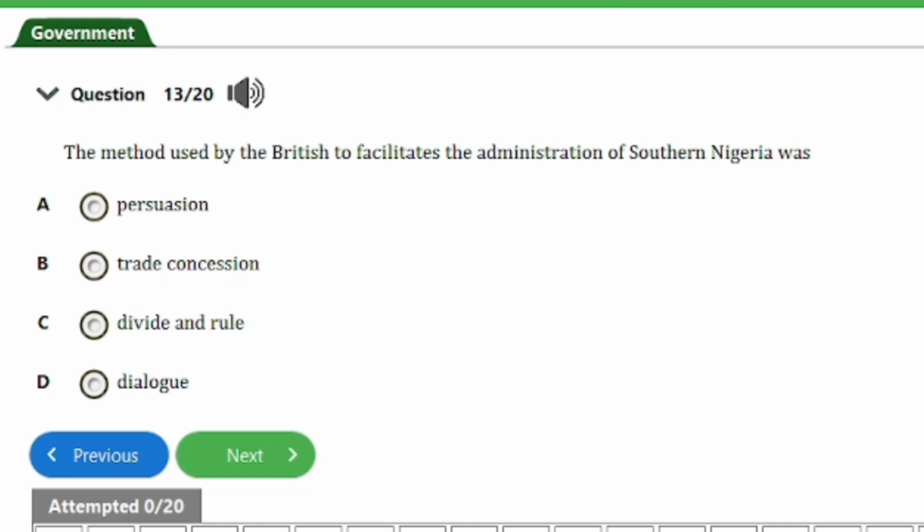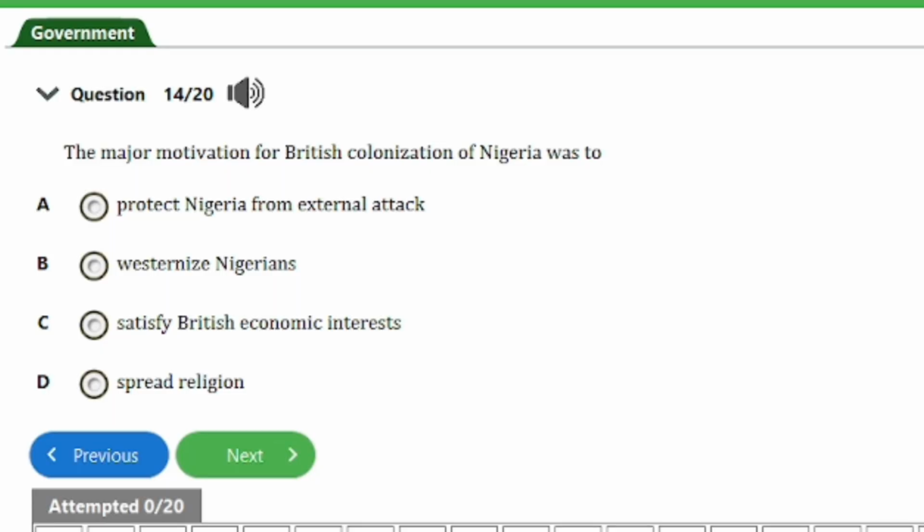So guys, the next question we have here, question number 13, says, the method used by the British to facilitate the administration of southern Nigeria was A. persuasion, B. trade concession, C. divide and rule, D. dialogue. So guys, the answer to this question is option C here, that's divide and rule. So that's it for this question. Let's head on to the next question, guys.